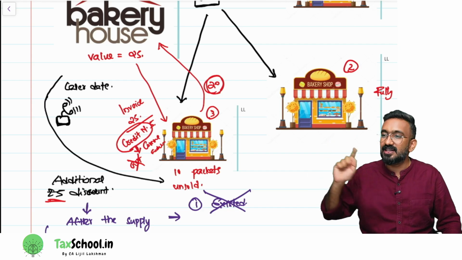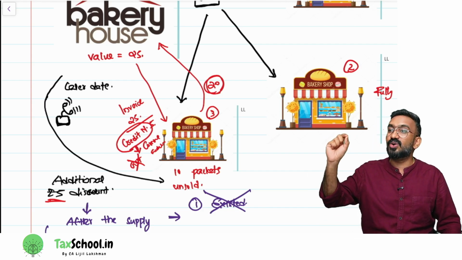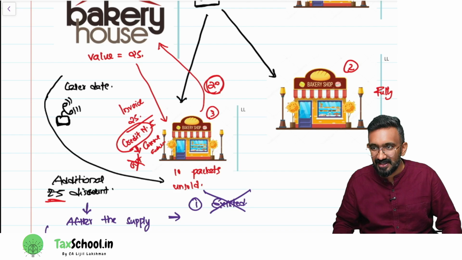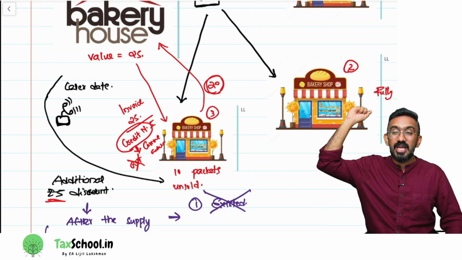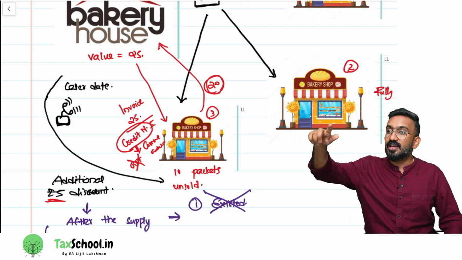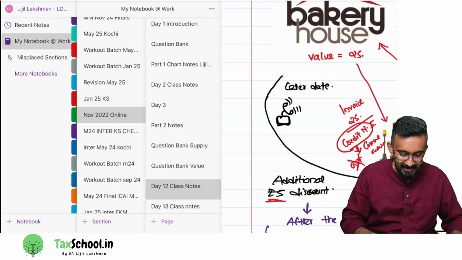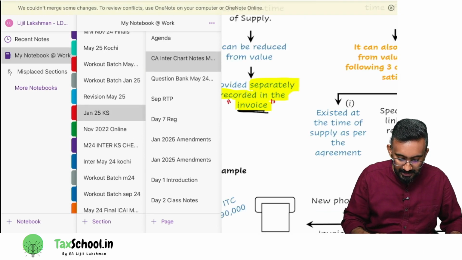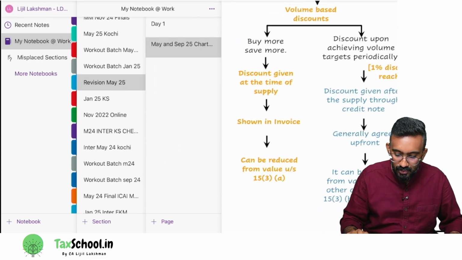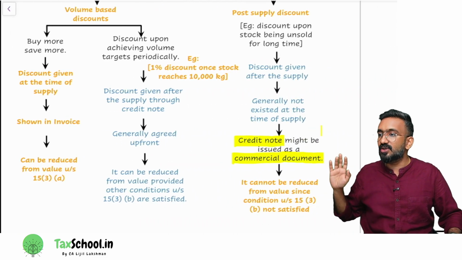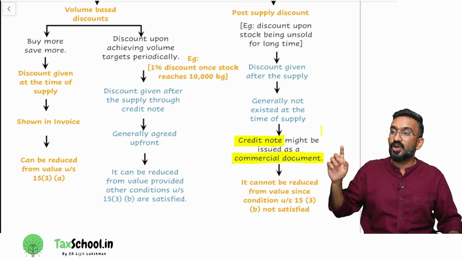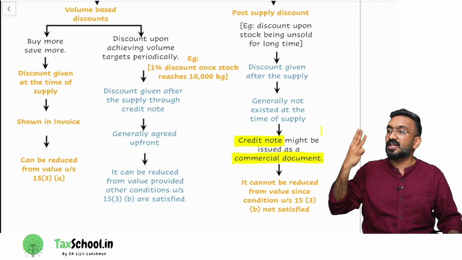So that credit note will be called an accounting credit note or commercial credit note. So just because you issued a credit note, can I reduce the value? No. That is the clarification they have given in the circular. What is the meaning of it? The circular says that just because you issued a credit note, you cannot reduce the value. To reduce the value, how many conditions are to be satisfied? 3 conditions are to be satisfied.